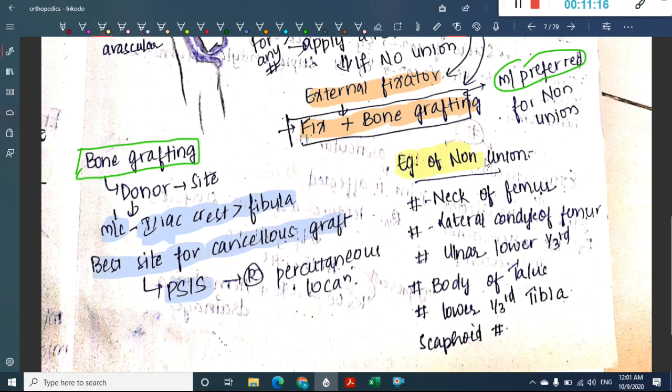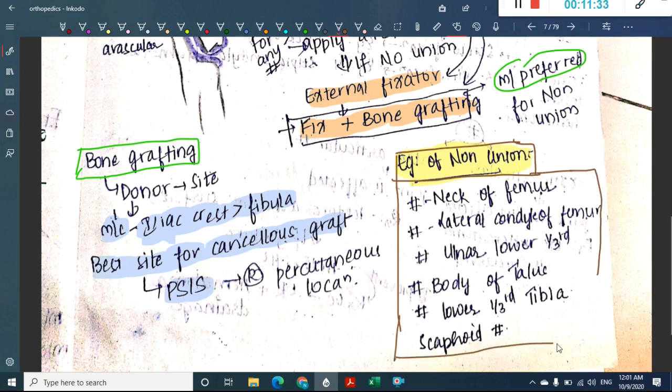Then what are the examples of non-union? These are the different examples of non-union which you should remember. So the examples of non-union include fracture neck of femur, fracture lateral condyle of femur, fracture lower third of ulna, fracture body of talus, fracture lower 1/3 of tibia, and fracture scaphoid bone.